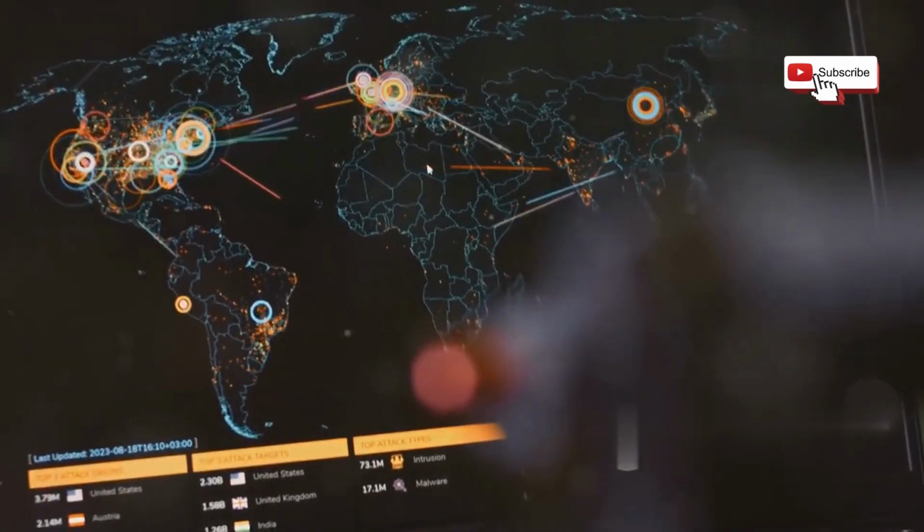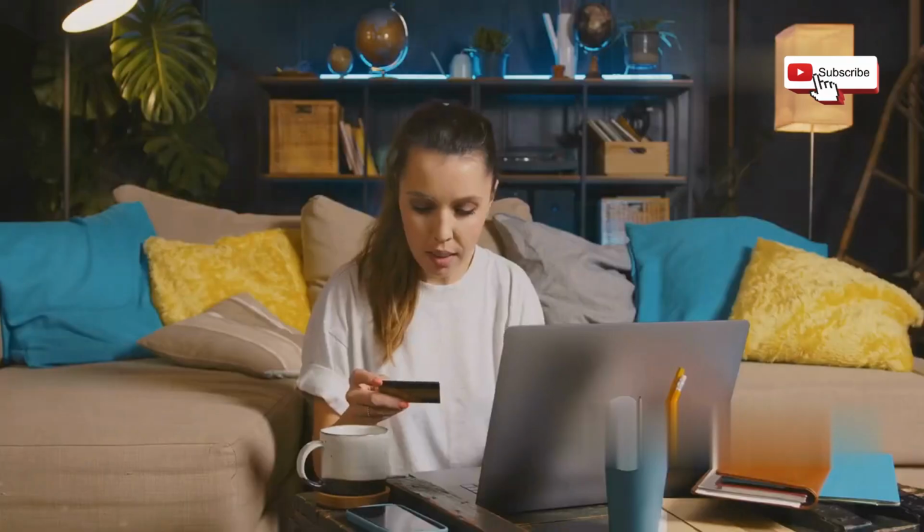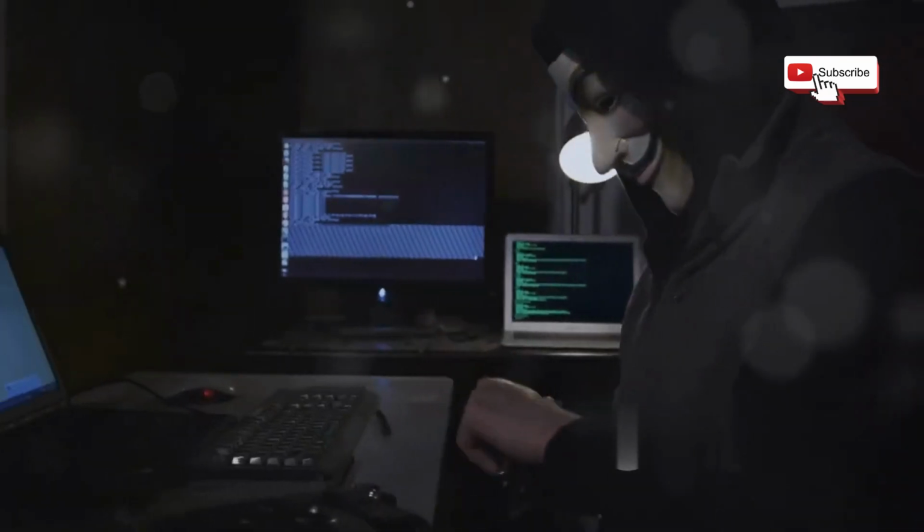The internet is a vast and complex landscape. It offers incredible opportunities for connection, communication, and commerce. But like any powerful tool, it can be used for malicious purposes. This brings us to the world of hacking.